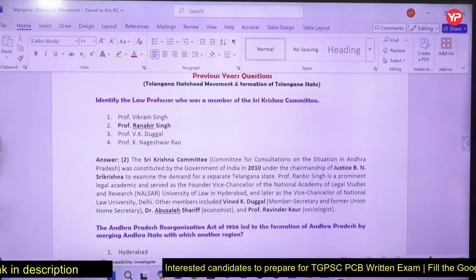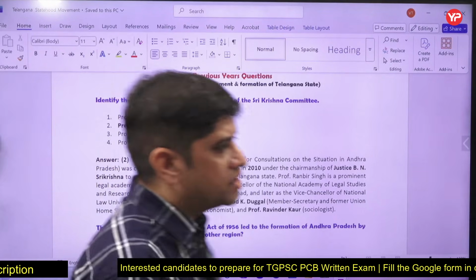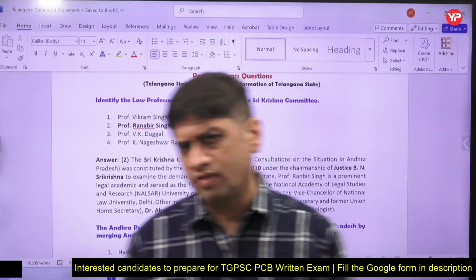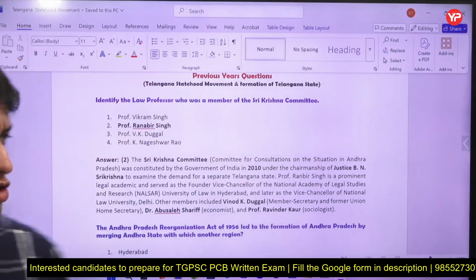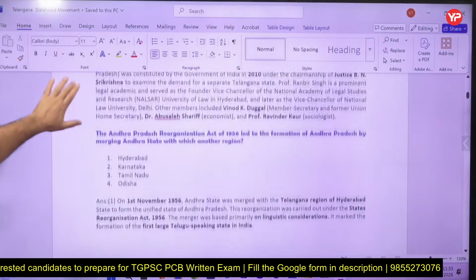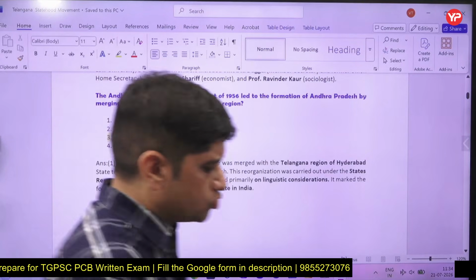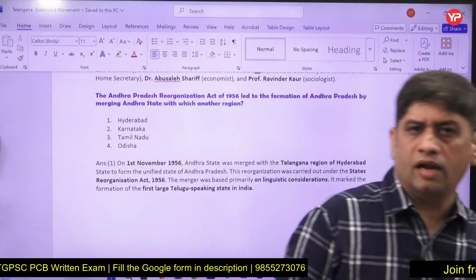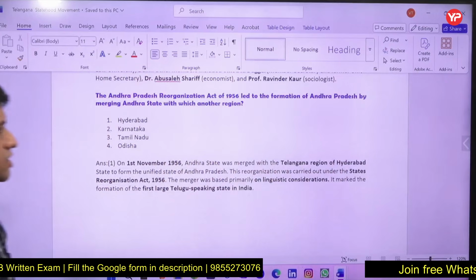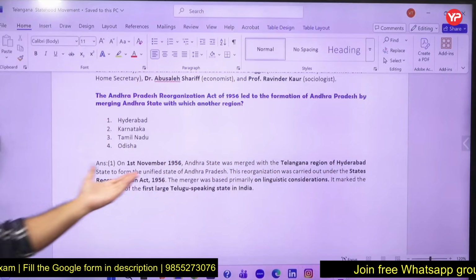The Shri Krishna committee constituted in 2010 for the creation of Telangana state is very important, and you can expect questions from there. And then many questions you can expect from the Andhra Pradesh Reorganization Bill 2014, and this act I'll be covering separately because this is a historical act. So when was it created?